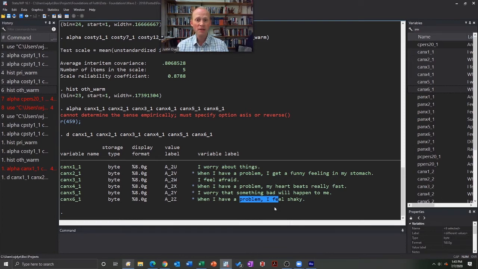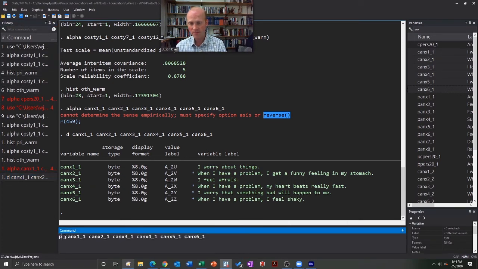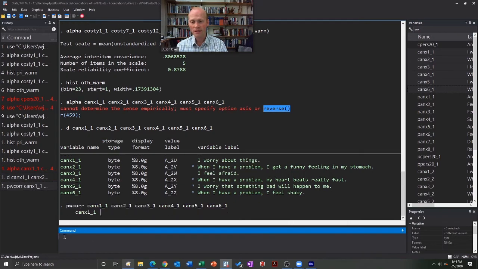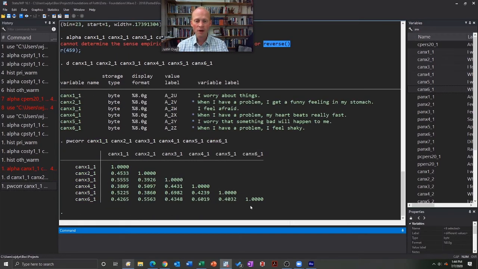So this should be as is, right? There's nothing that should be reversed. Another way you can tell that, so I'm going to click here, and I'm going to do a pairwise correlation on all of these. Now, if all of these are positively correlated with each other, if there were any negative correlation, you'd say that item is probably going in the opposite direction.